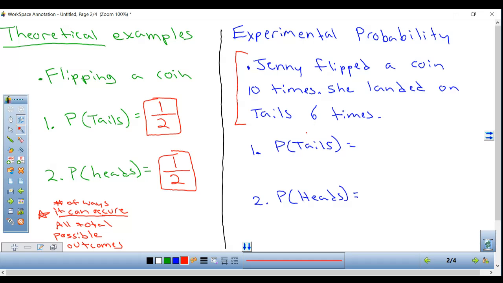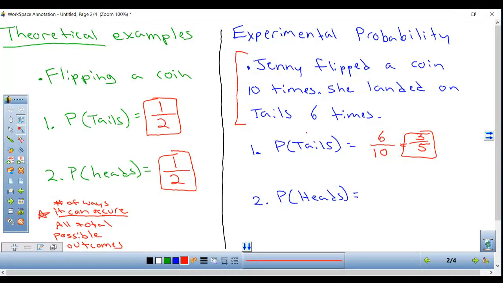What's already happened? So my first question is, how many times did the coin flip? It tells us Jenny flipped a coin 10 times. So now my bottom number is 10 because that's what took place in the experiment. And it says she landed on tails 6 times. So she landed on tails 6 out of 10 times. This is a correct answer, but it's not simplified. We always want to simplify it. This simplifies down to 3/5.